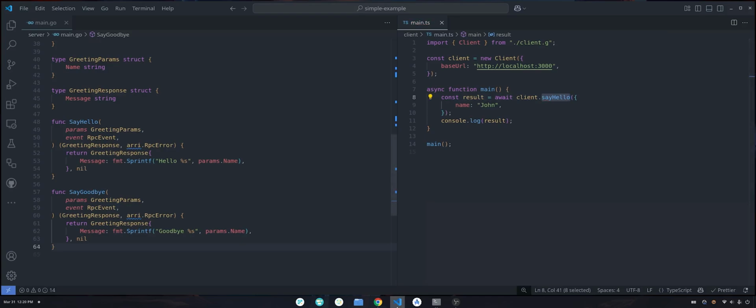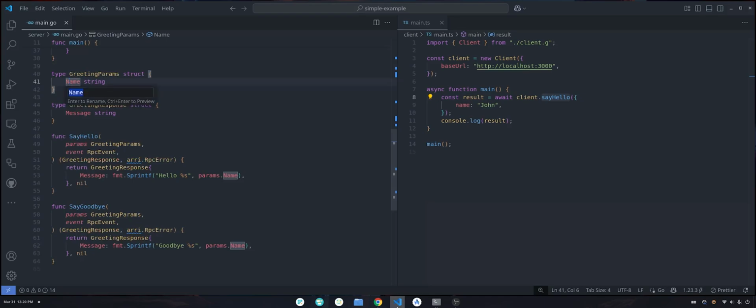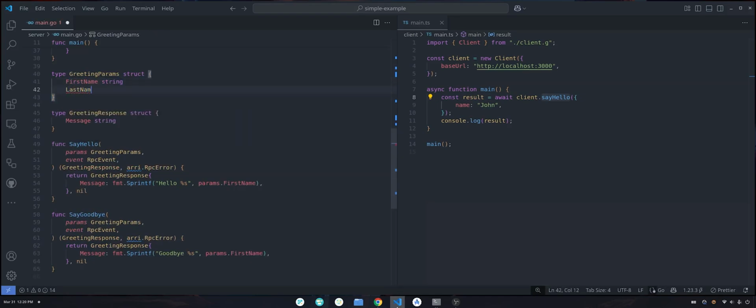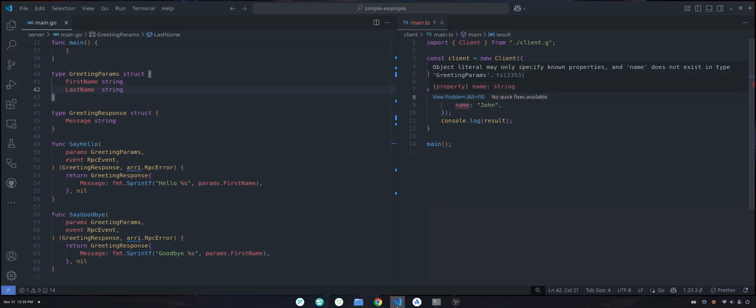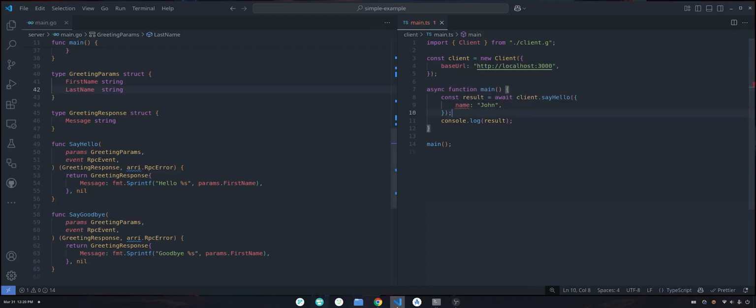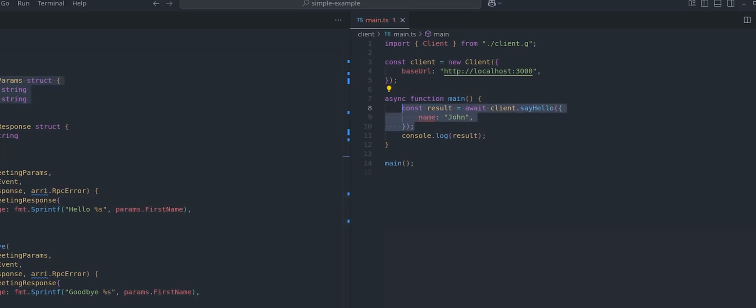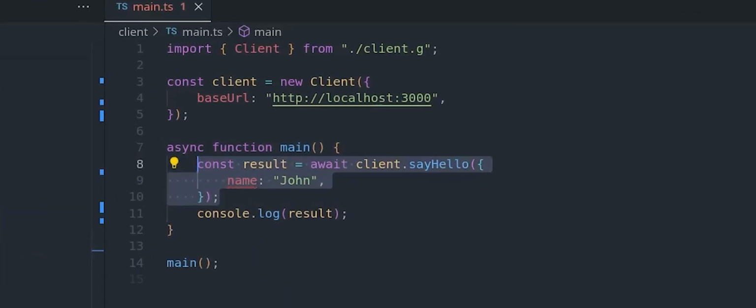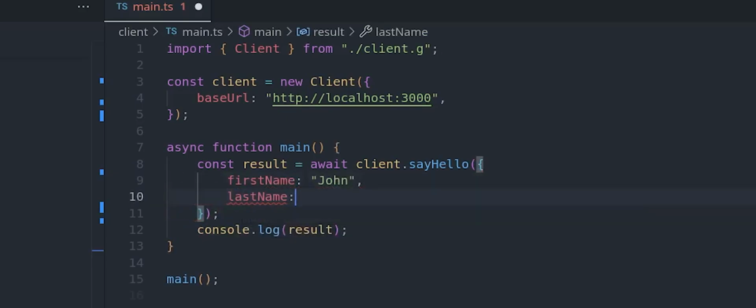Now watch what happens when I make a change to our greeting parameters. Let's say, for example, instead of name, I want to accept a first name and a last name. Now I'm just going to hit save. And then if we look at the right side, you'll see that I already have a type error here in my TypeScript client. And all I did was update this struct in Go, and now my TypeScript client already knows, hey, name doesn't exist. It needs to be a first name and a last name.